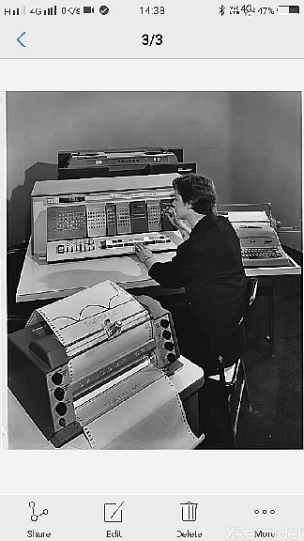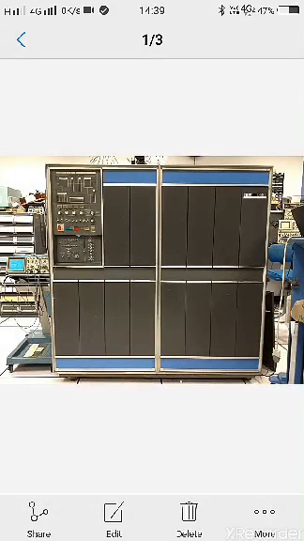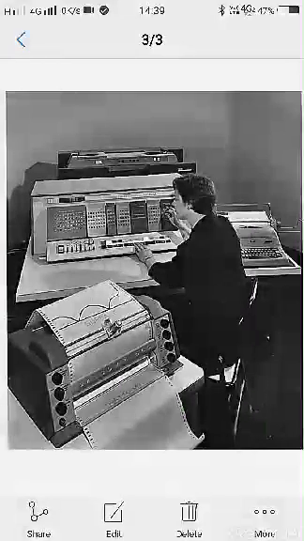Some examples are the IBM 1401. See, this is one picture of the IBM 1401, 1620 and 7094. So this is the second generation computer.